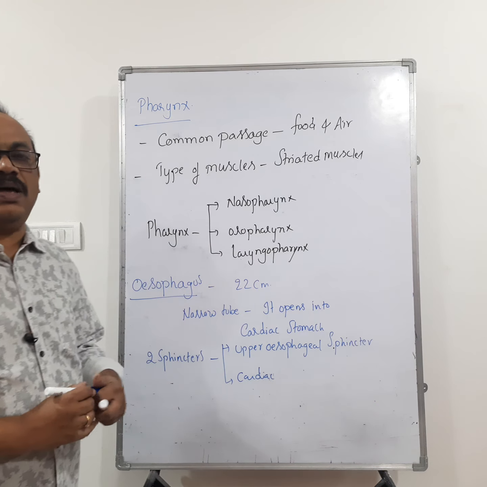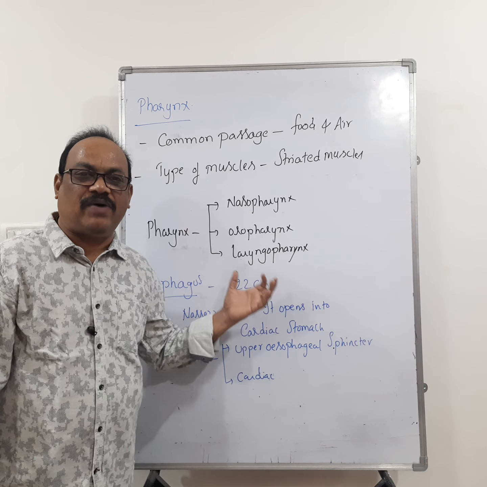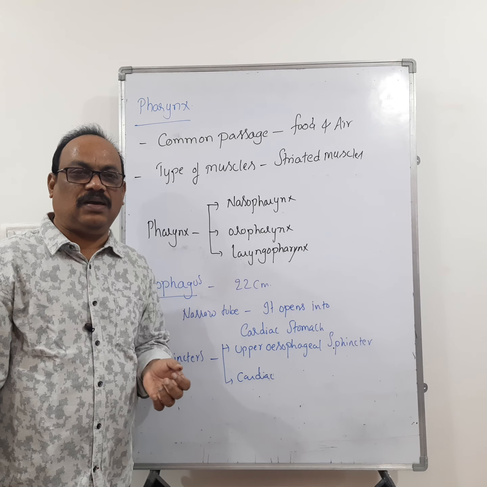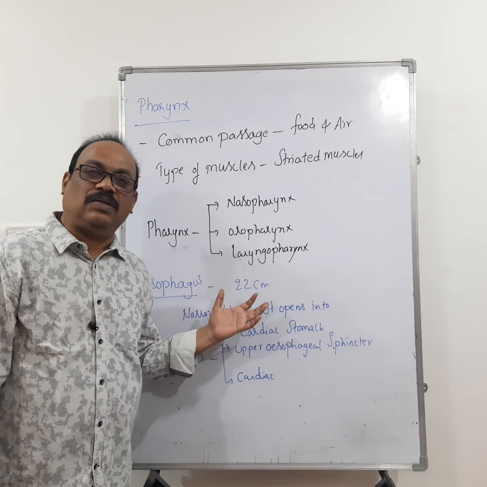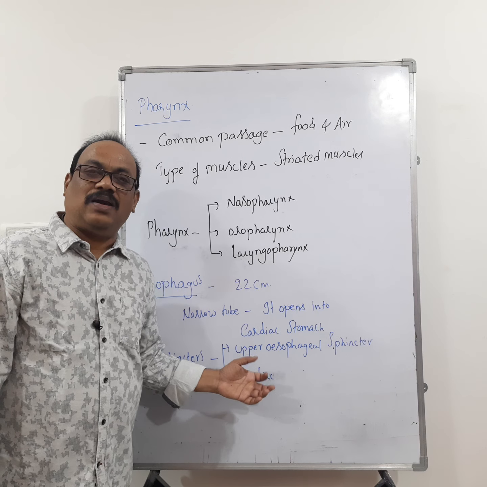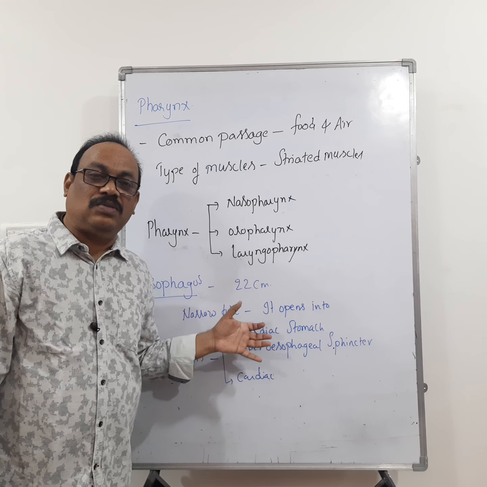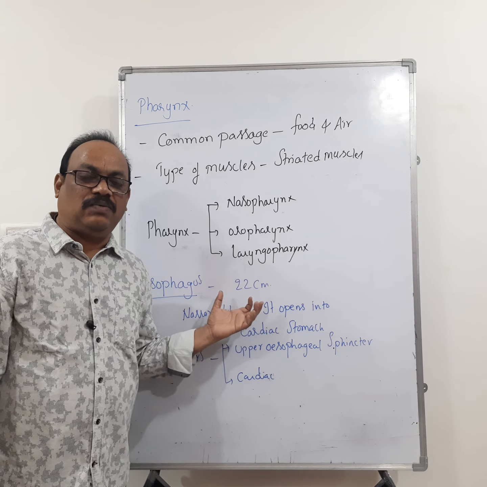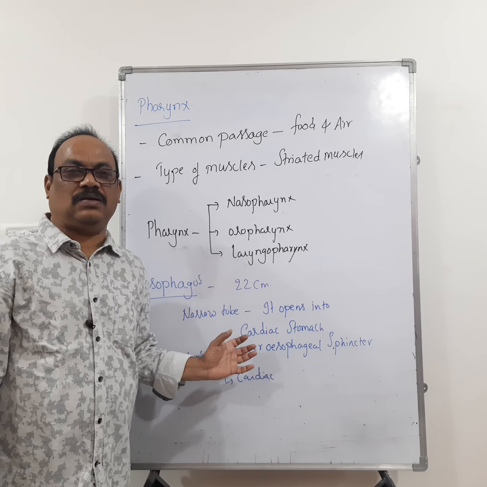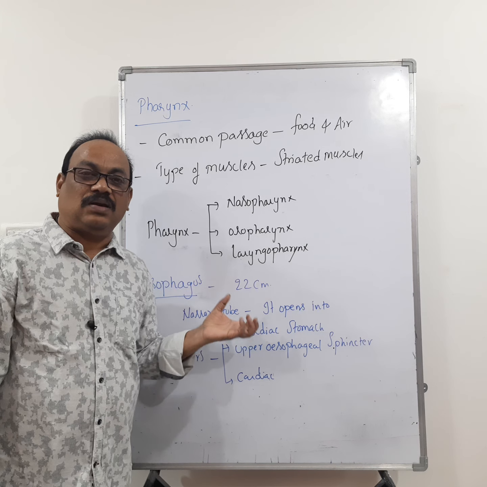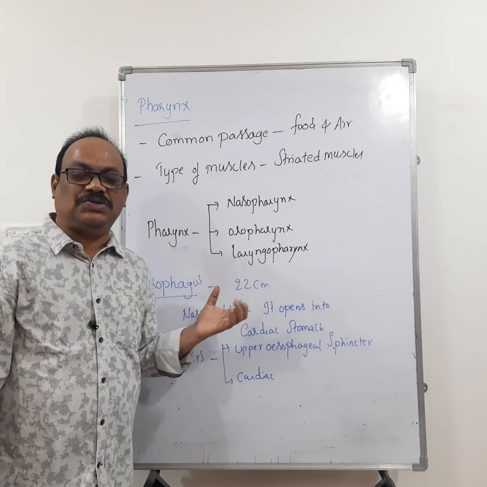Okay. Where is this upper esophageal sphincter present? The upper esophageal sphincter is present between the pharynx and esophagus. And cardiac sphincter. Cardiac sphincter is present at the opening of the esophagus into the stomach. Okay. So in between the esophagus and stomach, there is a sphincter called the cardiac sphincter. The cardiac sphincter prevents the regurgitation of food.